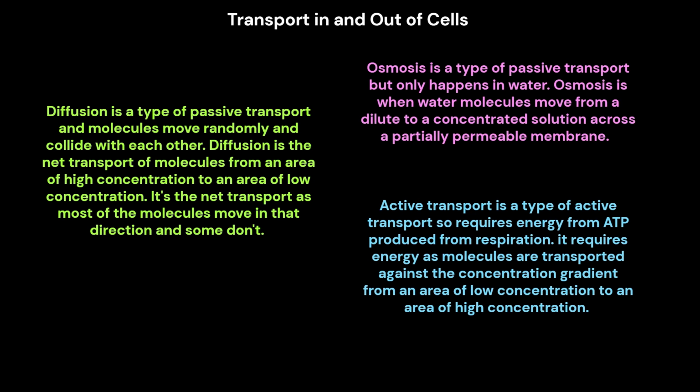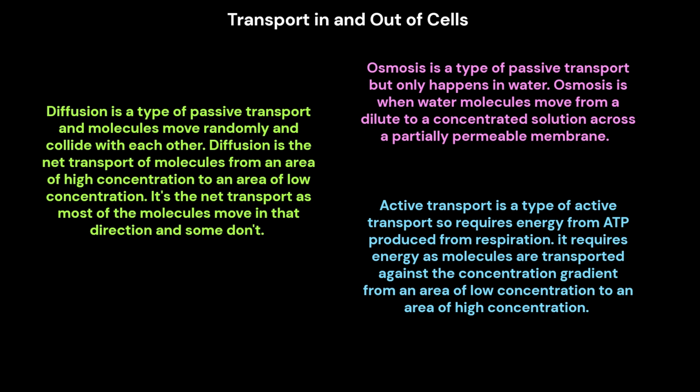Transport in and out of cells. Substances like oxygen, glucose, and waste products are transported in and out of cells. Passive transport is transport that doesn't require energy. Substances are transported in 3 ways.